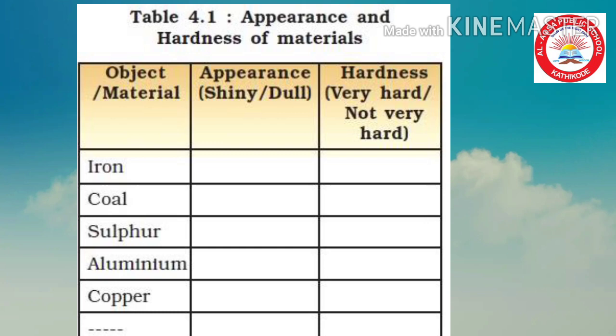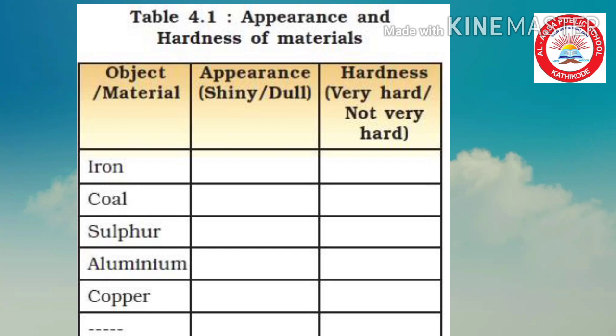Okay, start with the first material, iron. Think about the new iron material. Is it shiny or dull? Okay, we know that it is a shiny one. Then we can discuss the hardness. Is it very hard? Not very hard. Think about the iron table or iron tool. Is it hard or not very hard? We know that it is a very hard one. So iron, appearance shiny and very hard.